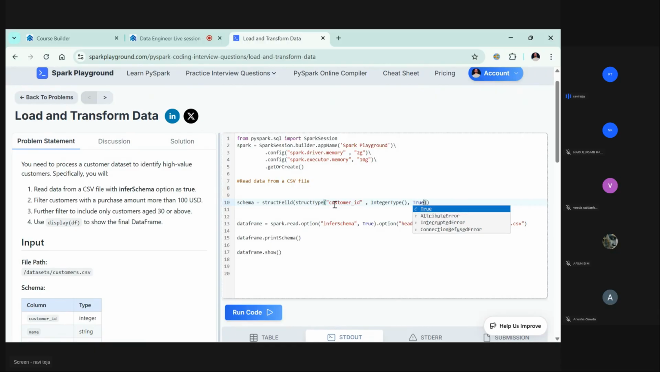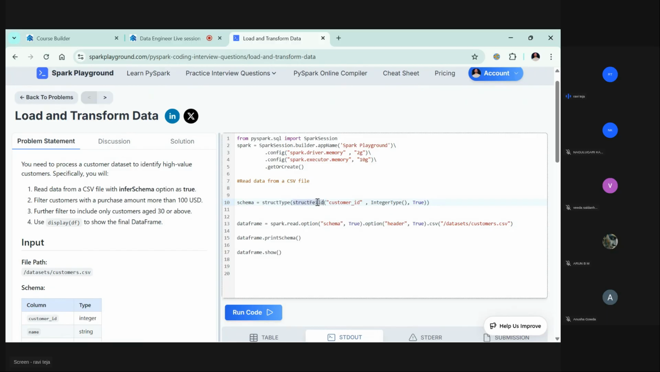We can specify that here. So this is how you create a schema, and this schema you will pass here. Maybe let's remove this option and pass the schema here. Then it will take this schema and apply it on top of this data frame. So these are the ways you can apply a schema. You can see how StructType and StructField work: StructType of StructField of customer ID.